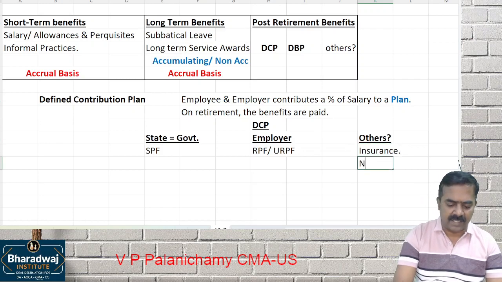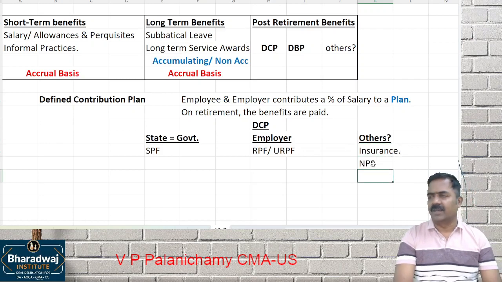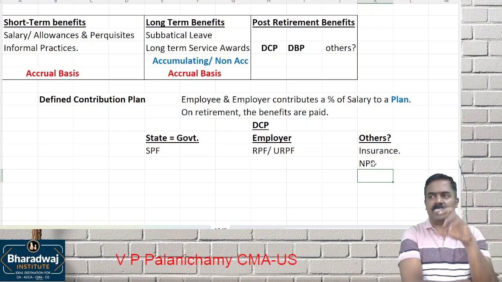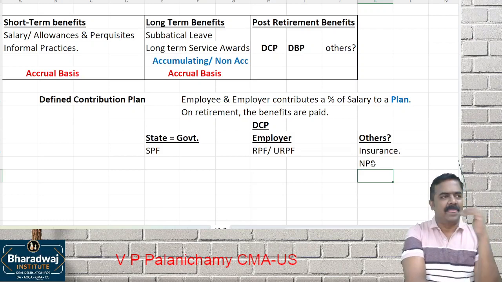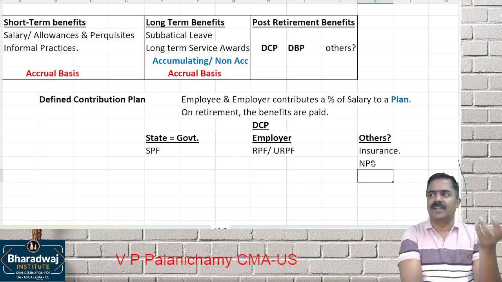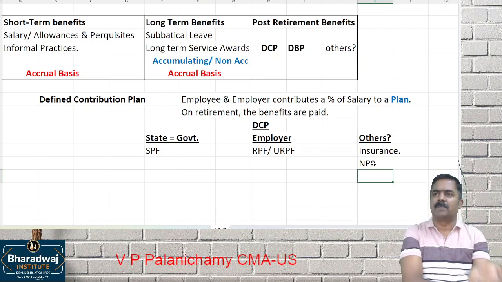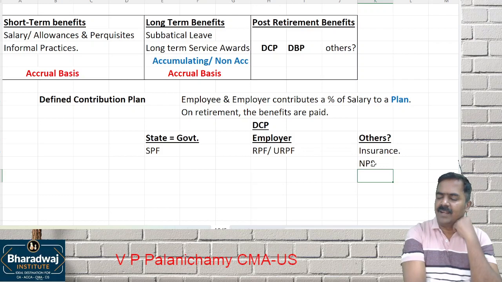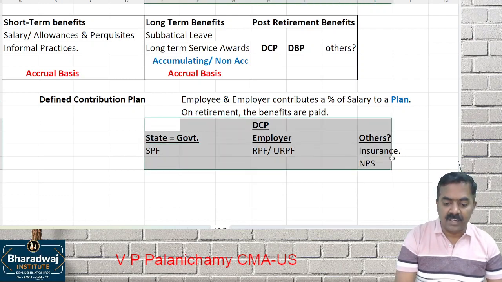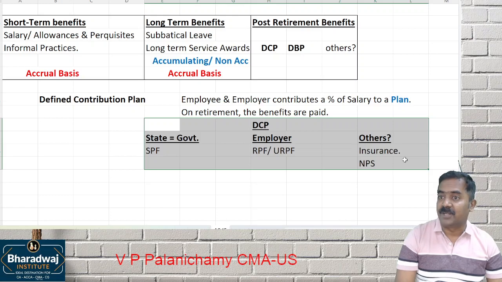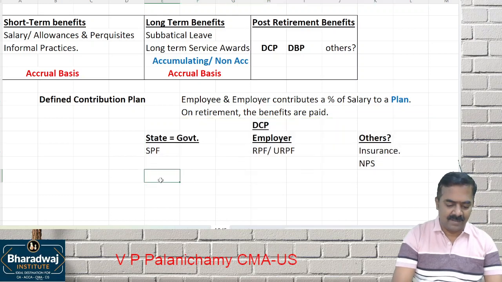This also includes national pension schemes. Clear? You are paid during the service, the money is contributed towards NPS. Then on retirement, you get either lump sum payment or monthly payment. That is up to you. The employee can decide. So this is called which one? Defined contribution plan. Simple.